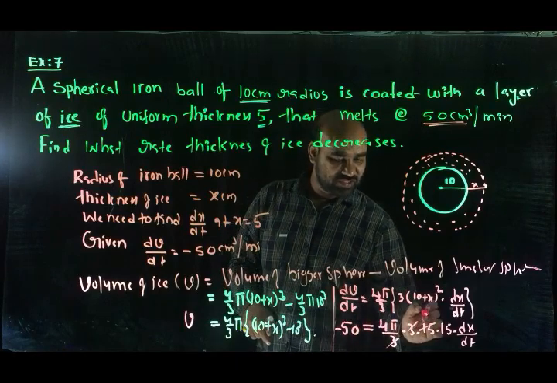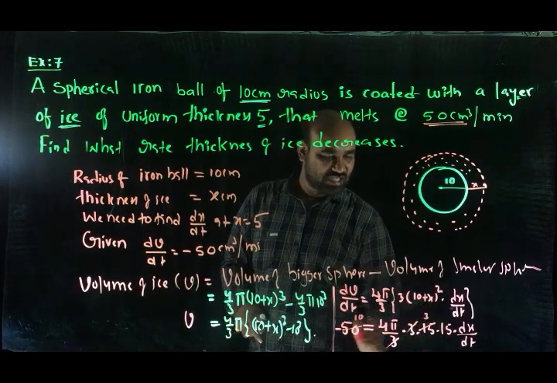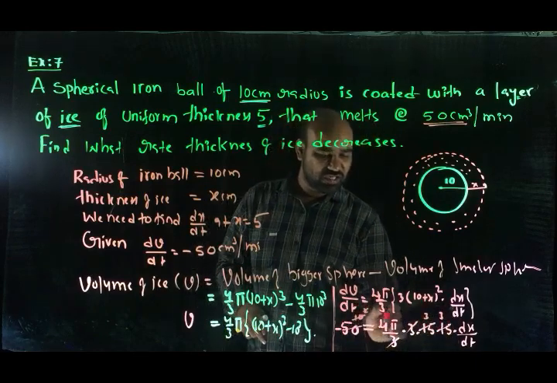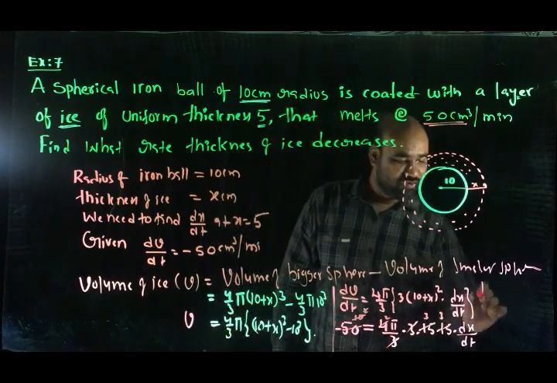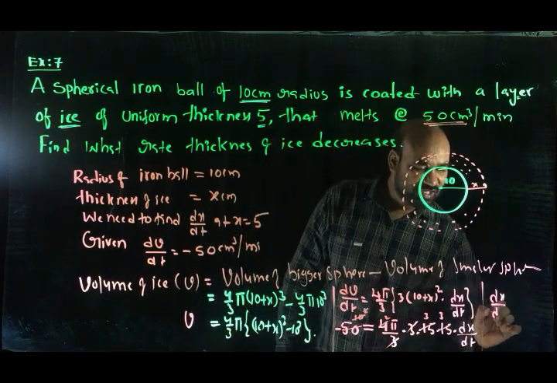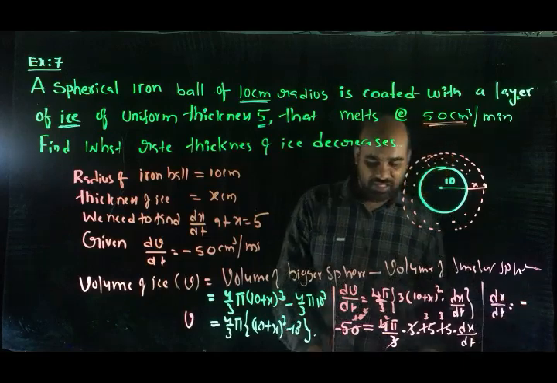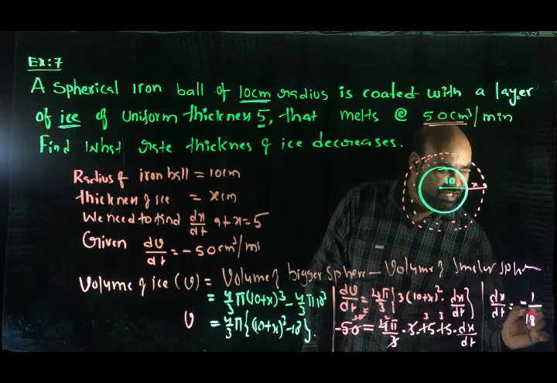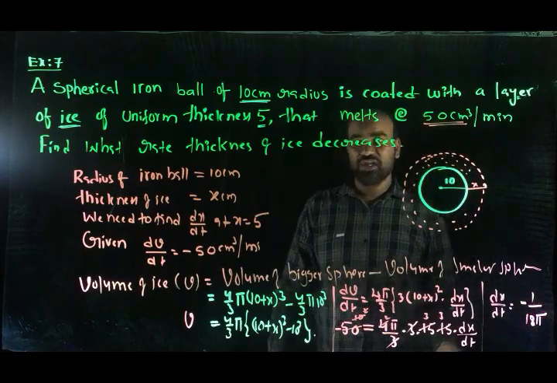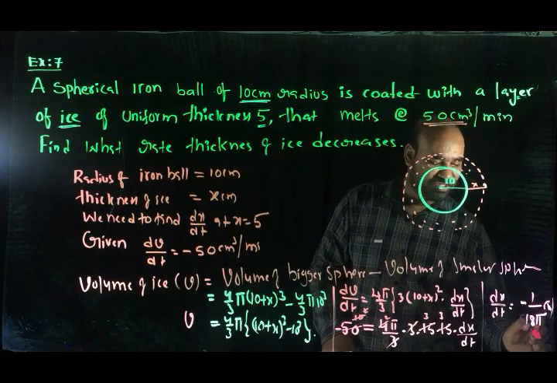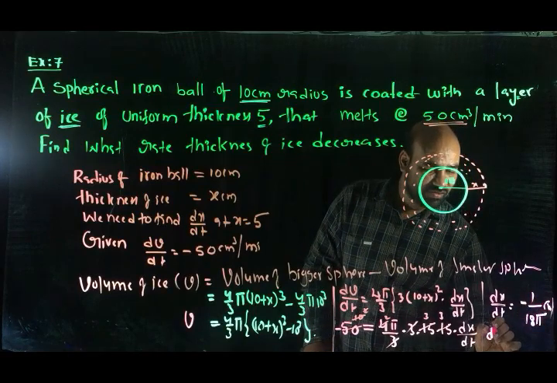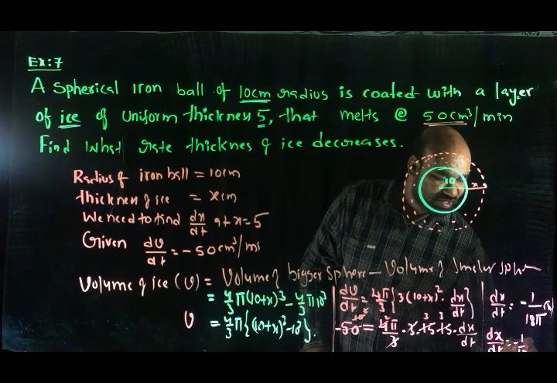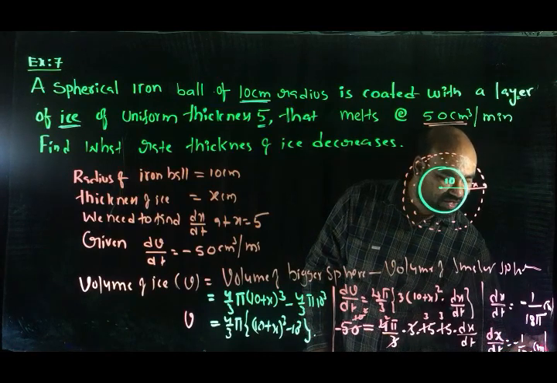Therefore dx by dt equals minus 1 by 18 pi centimeter per minute.